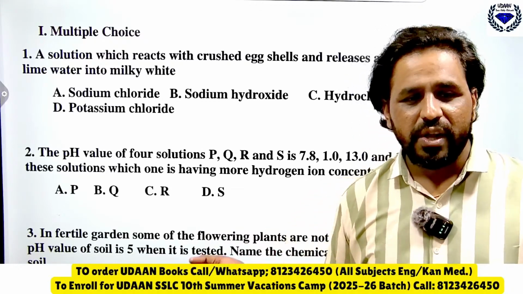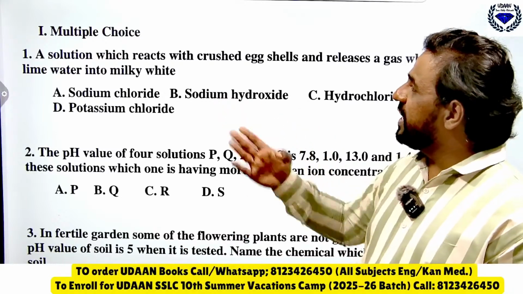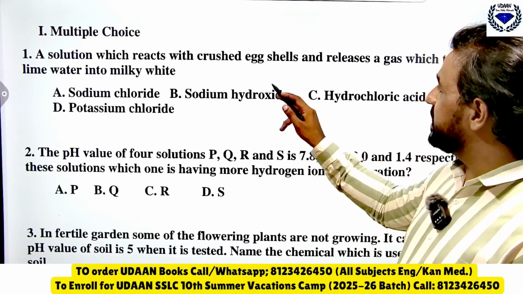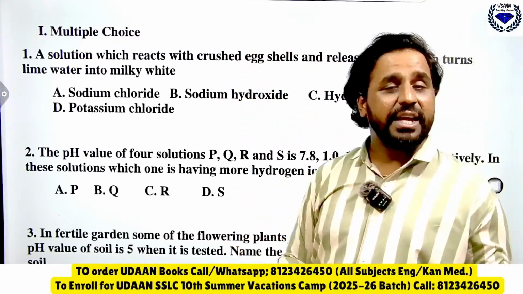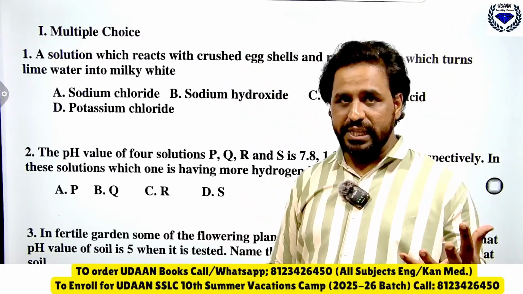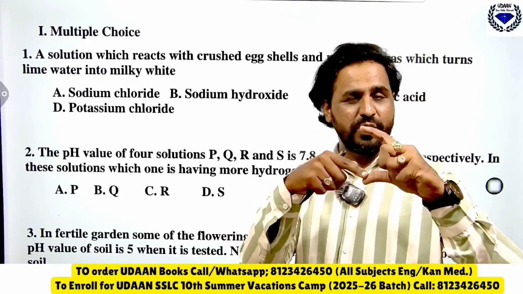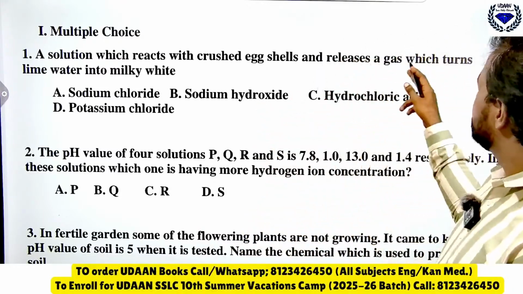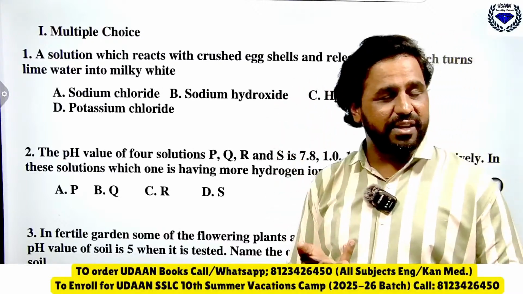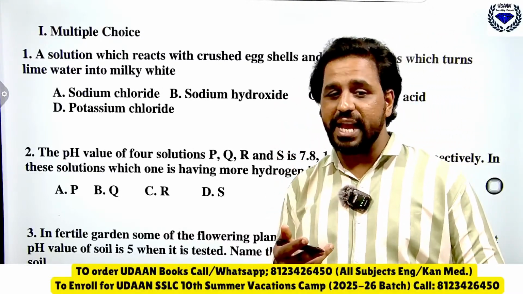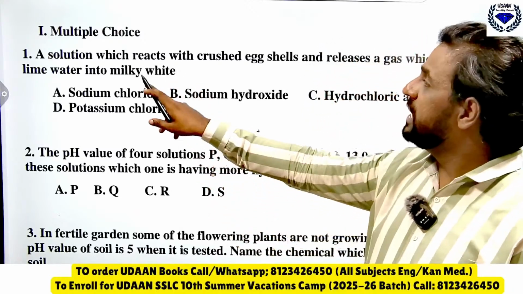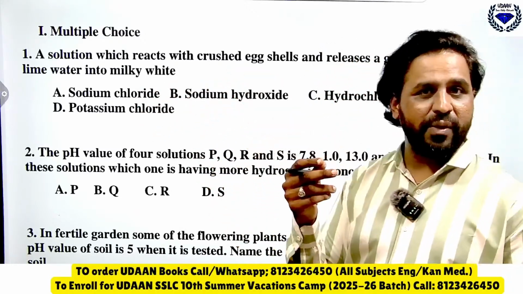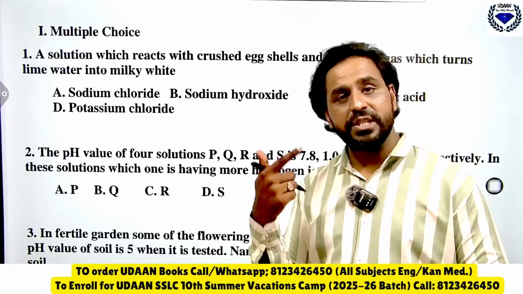Here you can see the question: a solution which reacts with crushed egg cells. You know that crushed egg shell is made up of calcium carbonate, and it releases a gas which turns lime water milky white. Which gas comes out? Carbon dioxide. The turning of lime water milky is a precipitation reaction.